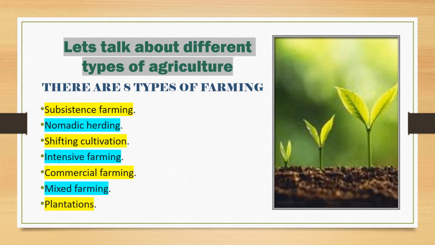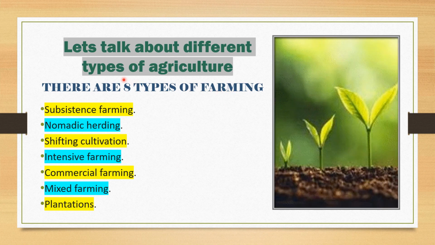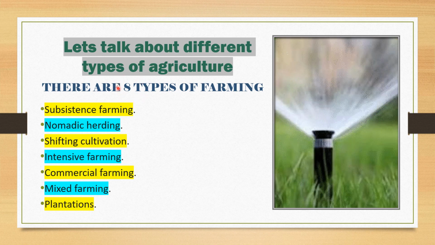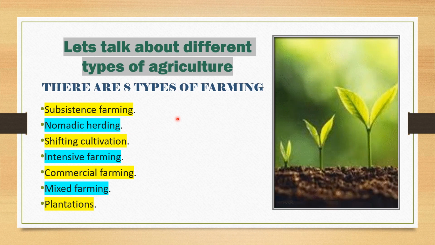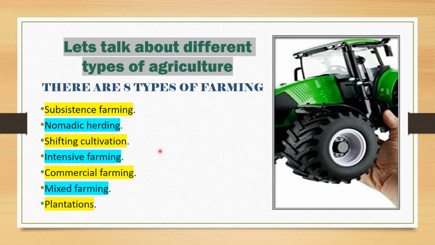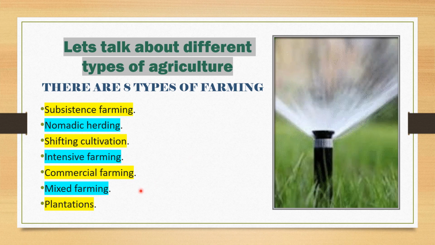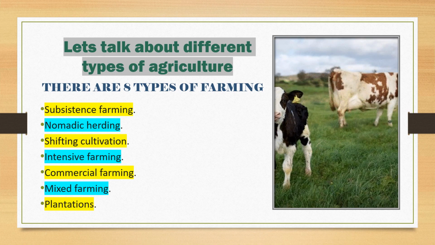Now let's talk about different types of agriculture. So there are mainly 8 types of farming: subsistence farming, nomadic farming, shifting cultivation, intensive farming, commercial farming, mixed farming, and plantations.